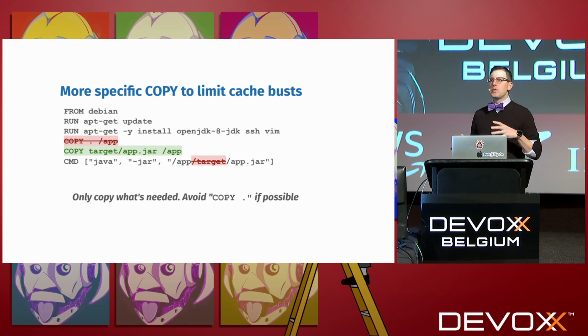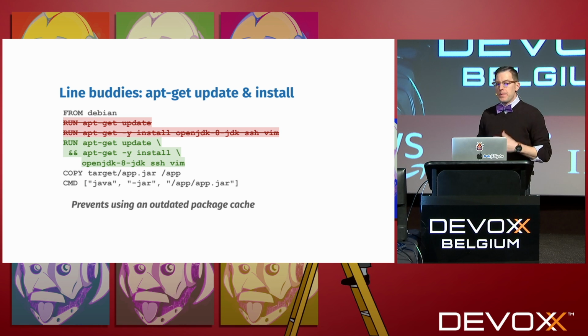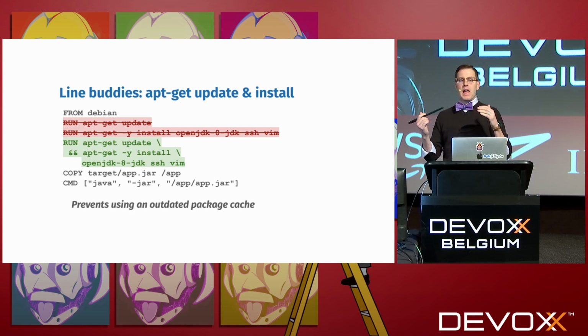Similarly, we want to only copy into the image what we need. So we don't want to copy extra files that might bust our cache unnecessarily. It's also just good to avoid wildcards so that you're not copying secrets into the image and things like that. Another way that we want to optimize our layer caching is by putting line buddies together.